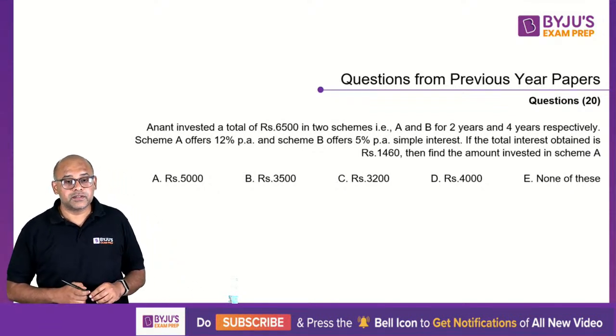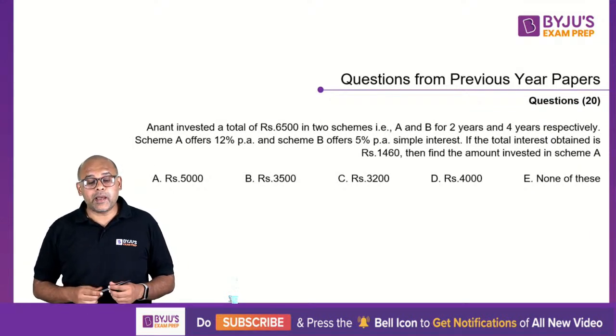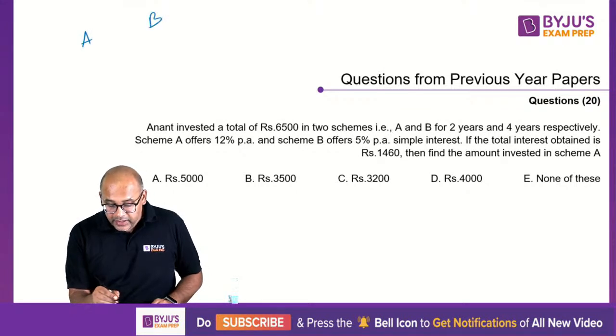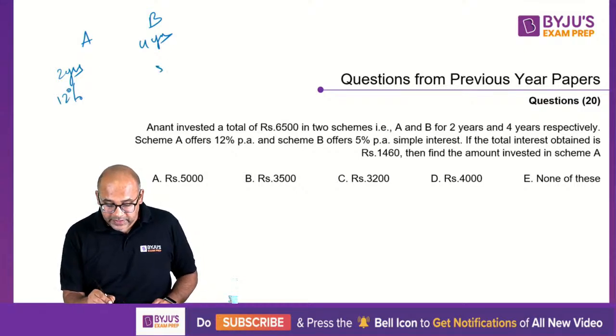No answers? 60 seconds are up. Let's see what happens. So you have two investment schemes, A and B. This is for 2 years. This is for 4 years. Here it is 12%. Here it is 5%.